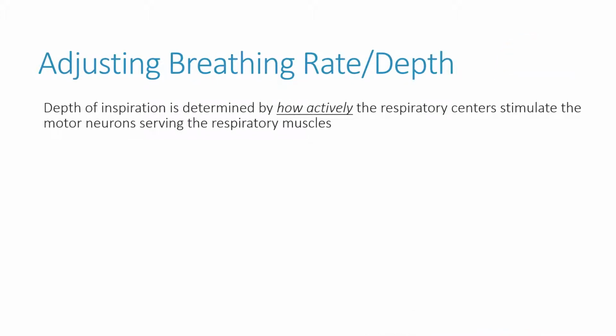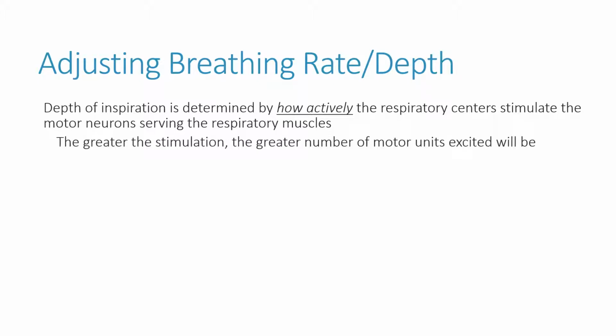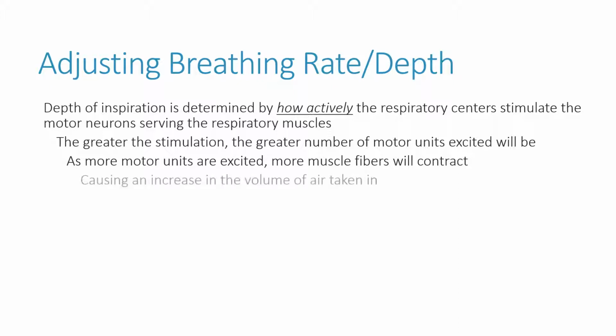The depth of inspiration is determined by just how actively the respiratory centers stimulate the motor neurons serving the respiratory muscles. Think about this like the amount of signal traveling down towards these muscles. The greater the stimulation, the greater number of motor units that will be excited. As more motor units are excited, more muscle fibers will contract.